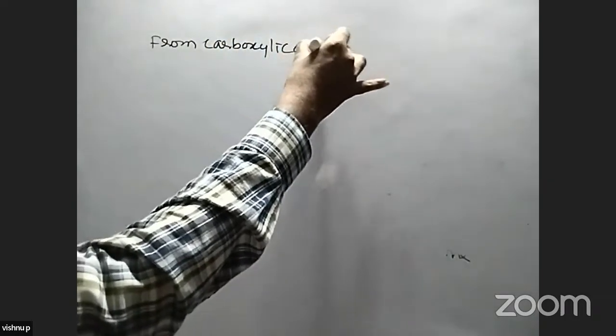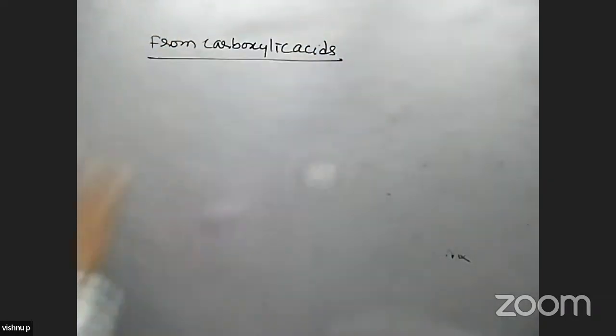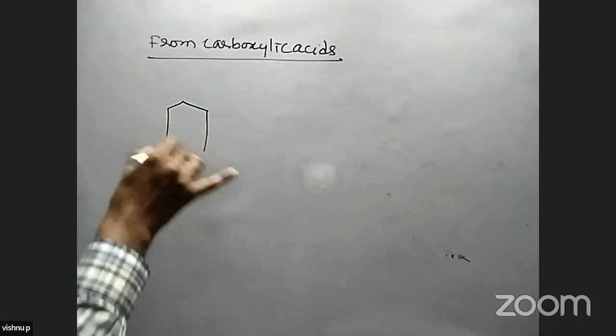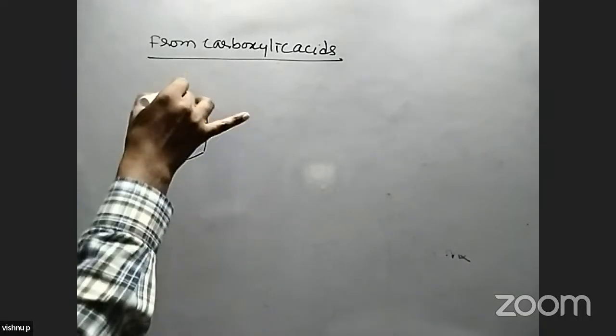Next, one more preparation, from carboxylic acids. We take an example of an aliphatic or aromatic acid like benzoic acid.